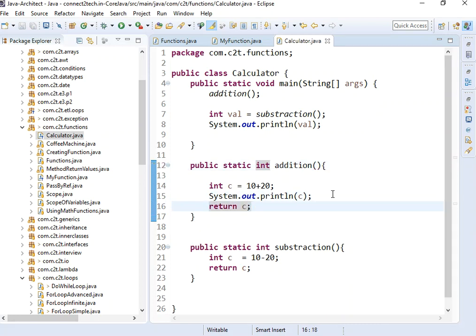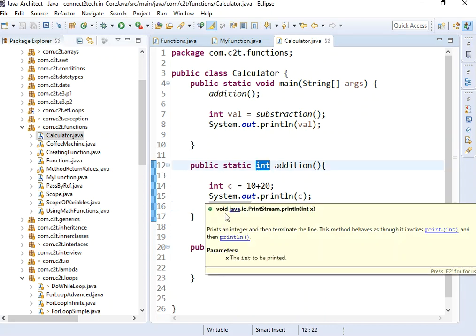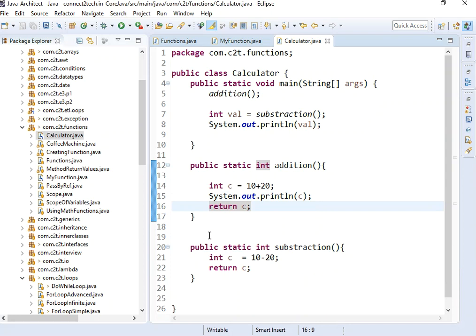If the method is required to return a value, then it has to return a value, otherwise it will become a compile time error. If I state here that it returns int, but I don't return a value, it will be an error. If you are pressing a coffee button on a machine and it does not give a coffee, you will call the support and say it is not working, right? There is some problem or error. Similarly, if you state that a function returns a value and you don't return anything, that means there is a problem or a compile time error.